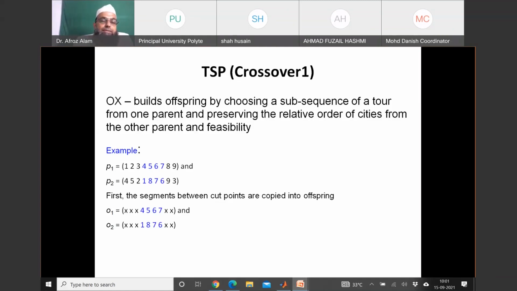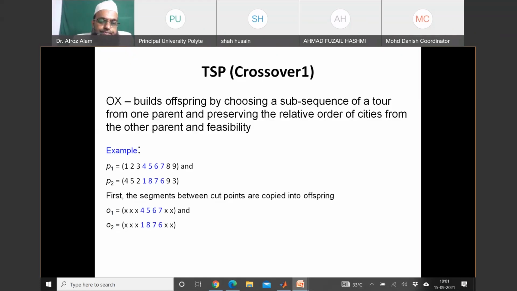But how to put the other positions? We can't blindly put the positions, because here the constraints have to be taken care of. And this constraint says that you can't visit a city twice. You can't miss any city. So how we are going to apply this constraint in this crossover will be discussed now. First, the segments between cut points are copied into offspring. You may observe that the blue colored genes of the two parents P1 and P2 are copied into the two offspring to be formed.